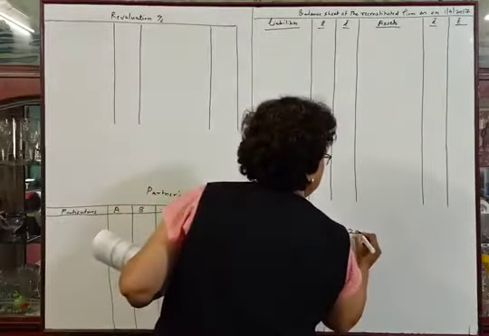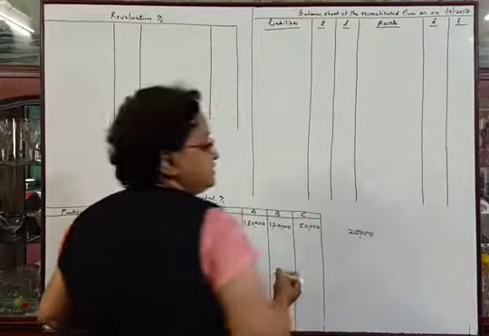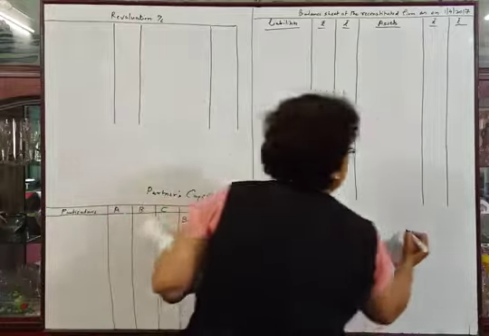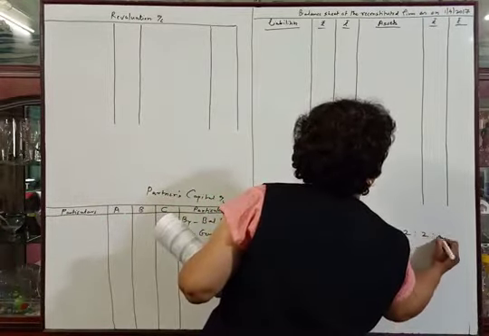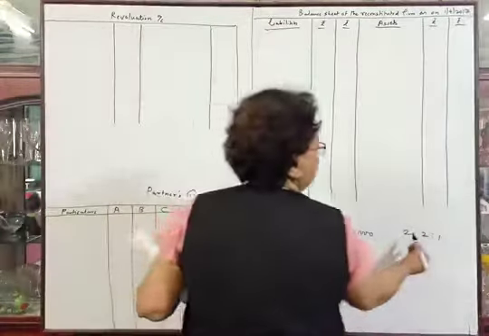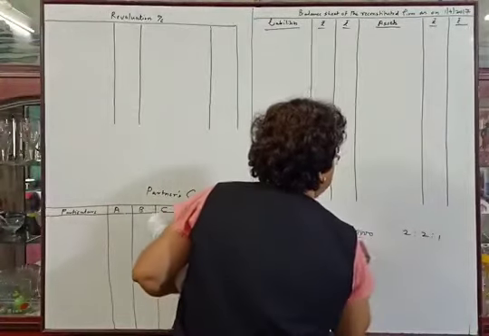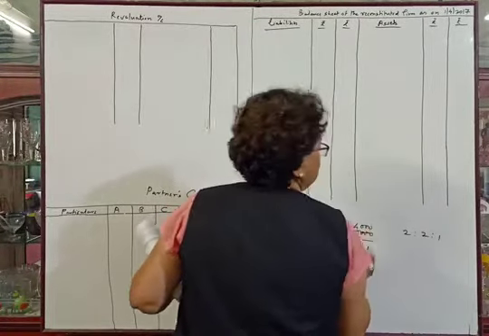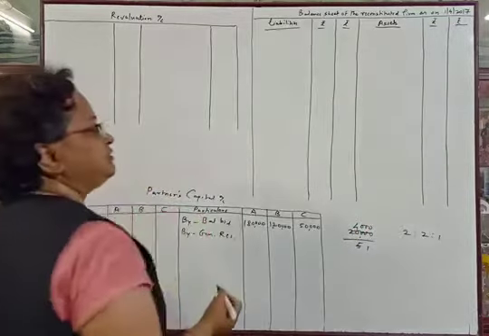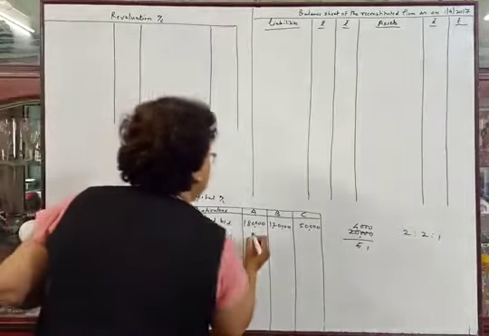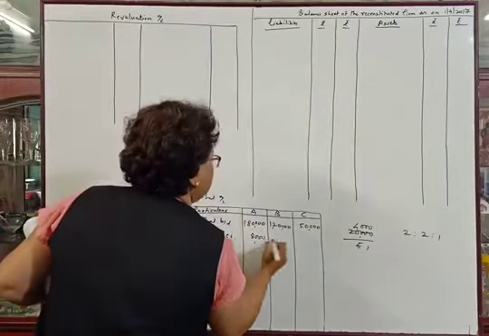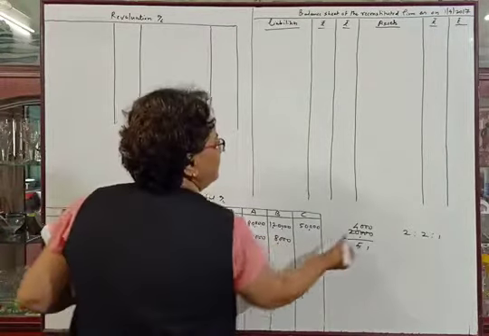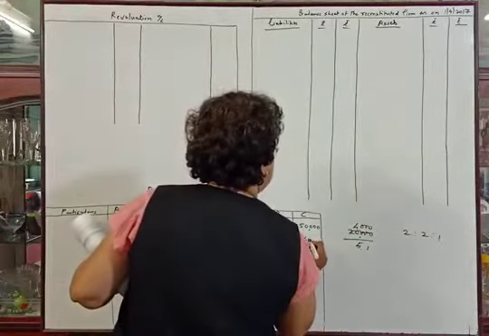We will distribute rupees 20,000 in the partners old ratio, which is 2:2:1. Therefore 20,000 divided by 2 plus 2 plus 1, that is 5, which is 4,000. 4,000 into 2, 8,000. In A's column 8,000, in B's column 8,000 and 4,000 into 1, 4,000 in C's column.